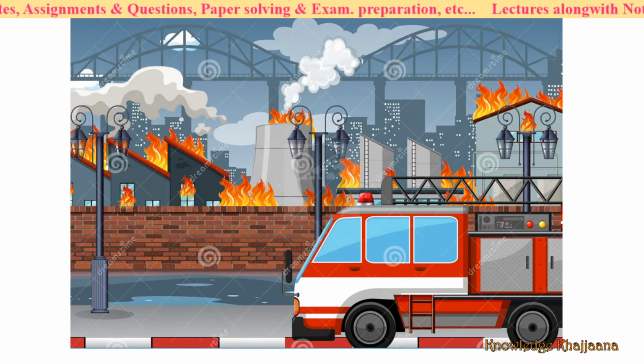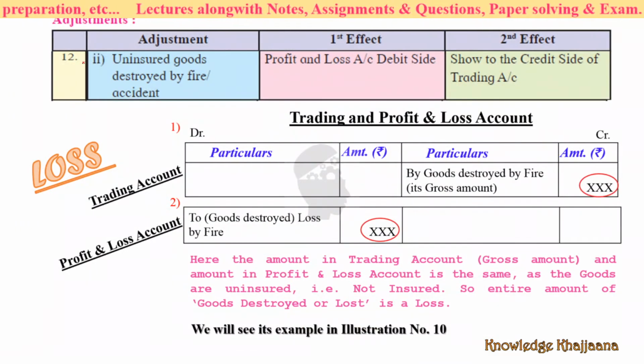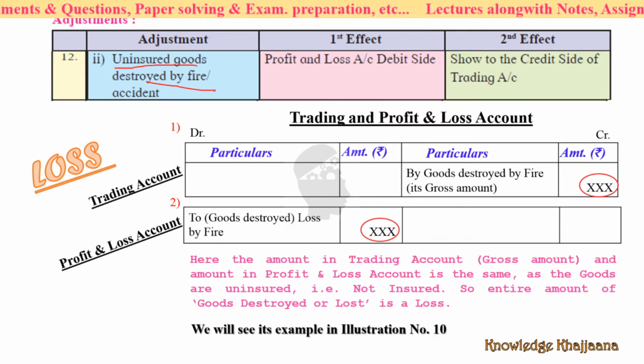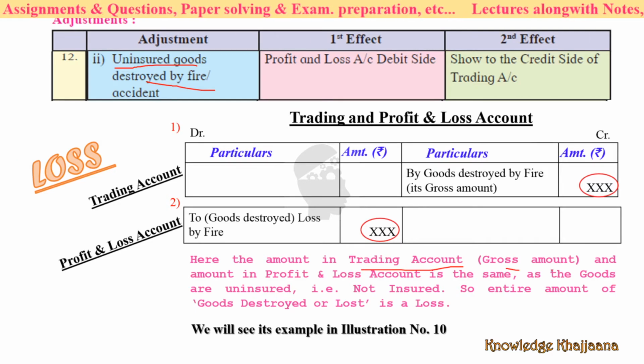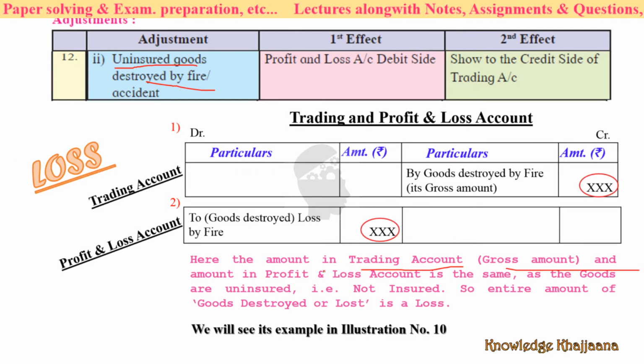Okay, then in this case what happens? Uninsured goods destroyed by fire. There was no insurance claim, there was no insurance against the goods. Now in this case it is simple. The amount in the trading account, that is the gross amount, and the amount in the profit and loss account are the same.